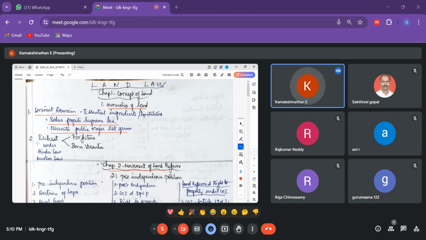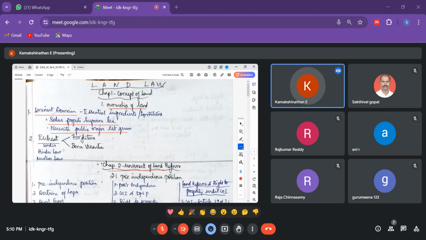Now let us discuss escheat. What is escheat? Actually, every family, grandmother, grandparents, father, son, used to have their property, right? From the start they used to have their own family property.